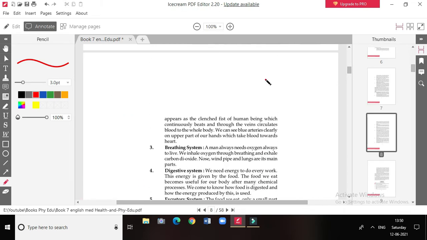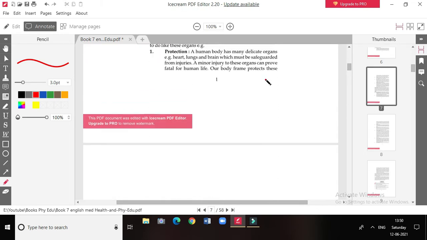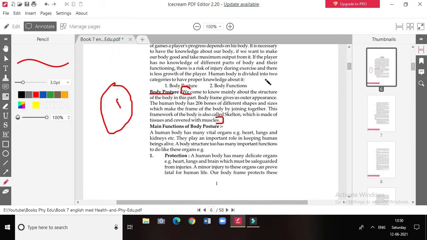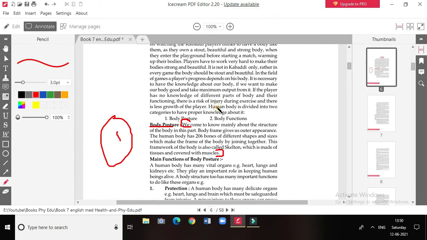Again we move to the first page of the book, and we can see here the human body is divided in two categories. First is body posture, second is body function. So this is our second answer.